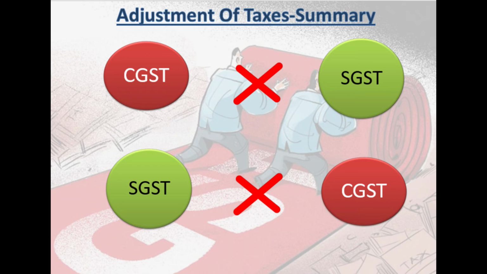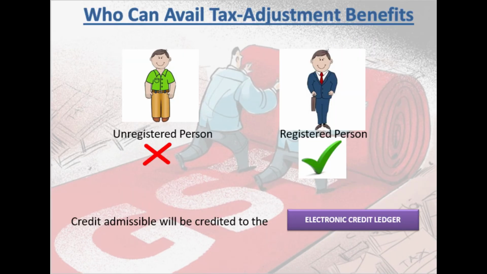CGST can be adjusted against CGST. CGST can be adjusted against IGST. CGST cannot be adjusted against SGST. Like that, SGST can be adjusted against SGST, SGST can be adjusted against IGST, but SGST cannot be adjusted against CGST. Am I clear? Yes. I move on to the next slide.